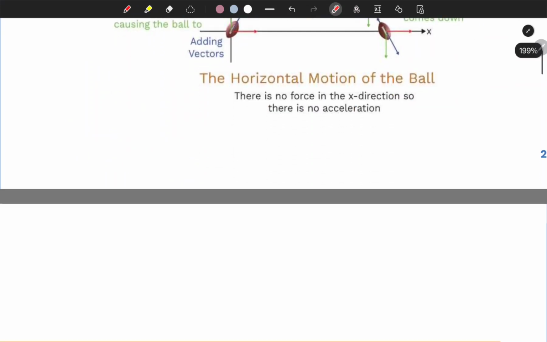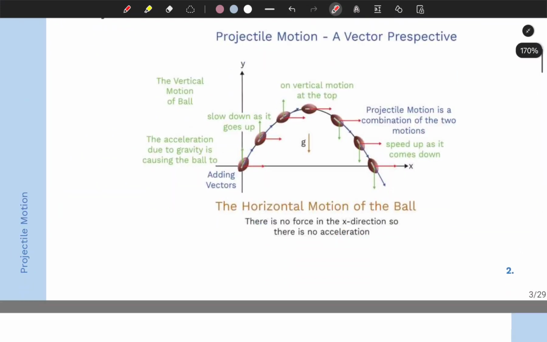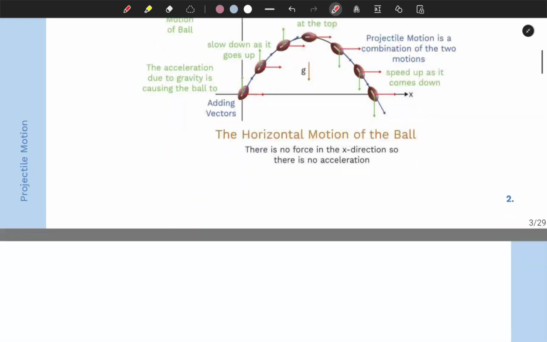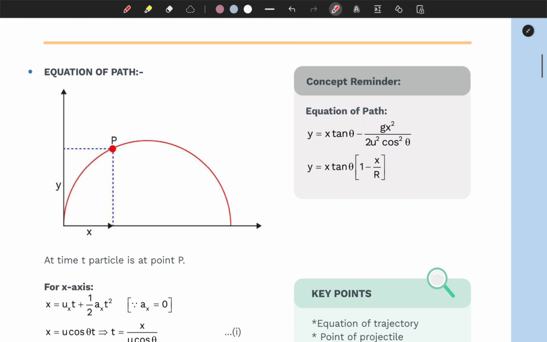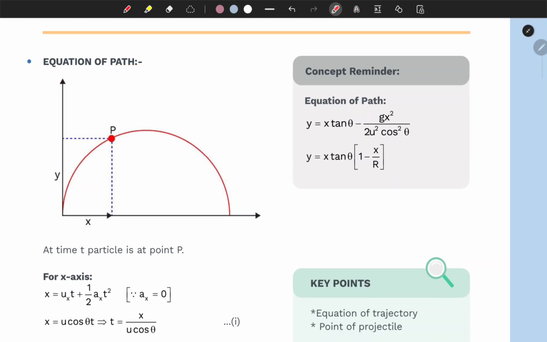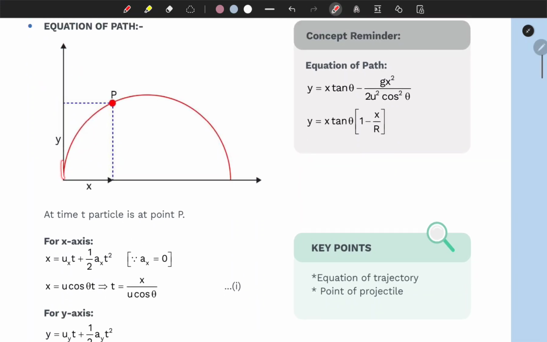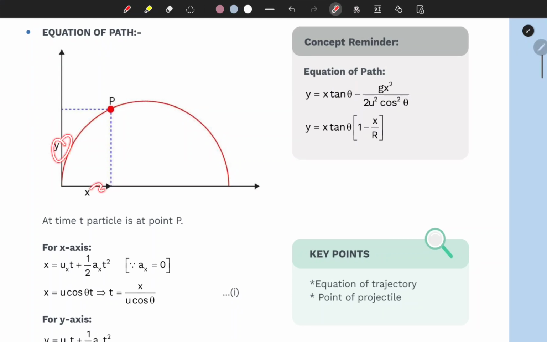let's just move on from here. Now we are done with projectile motion, and how it works, right? Okay, now let's talk about the equation of the path. So basically, this is your path, right? This is your downward parabola, as I explained to you in the beginning of this video. Okay, and this is your y-axis, this is your x-axis, and let's say this is at a point P.